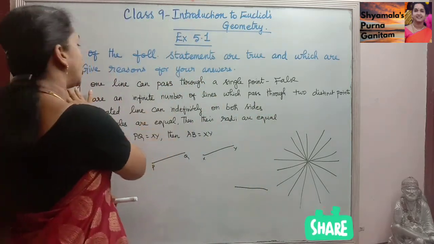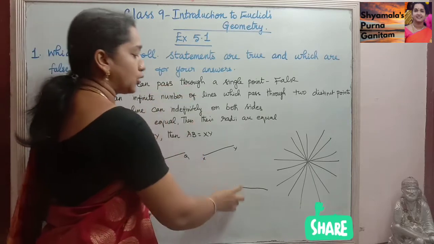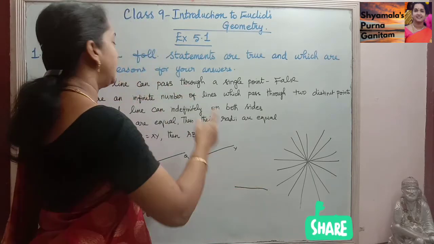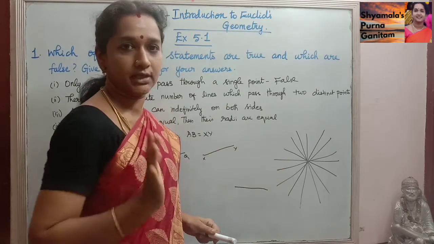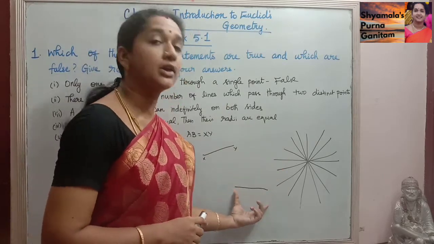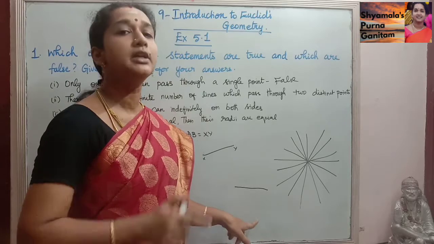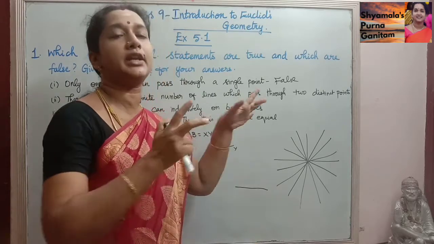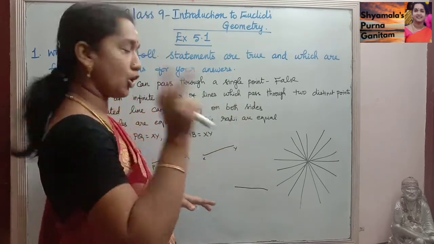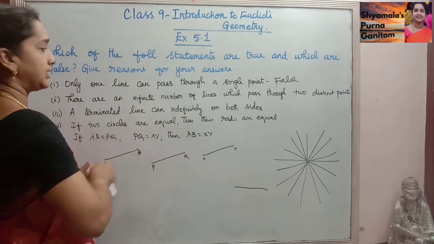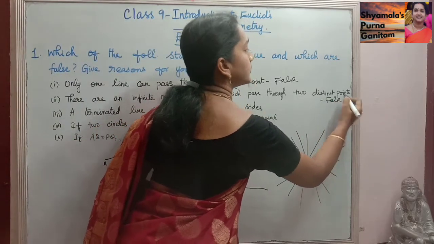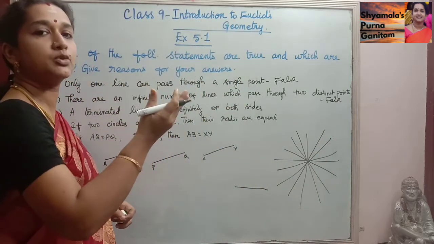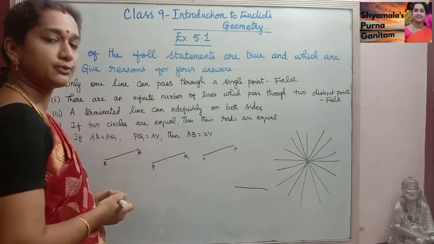When two points are there, only one line can be formed, and through a single point, infinite number of lines can be drawn. So this given statement is false.